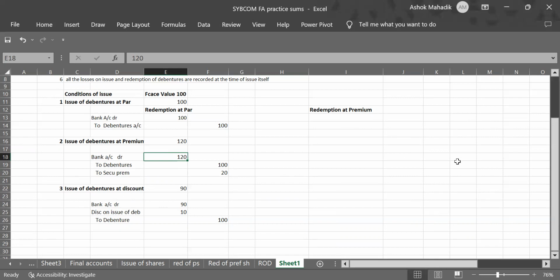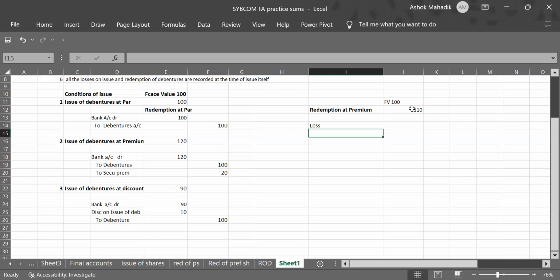Clear? First of all, I'll discuss what is redemption at premium entry. When we redeem debentures at premium, first thing is that we are redeeming 100 face value debenture at 110. Clear? So 10 rupees loss is there. And that 10 rupees payable also. So when we say redemption is at premium, there are two aspects. First there is a loss.